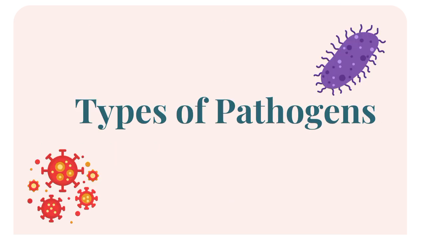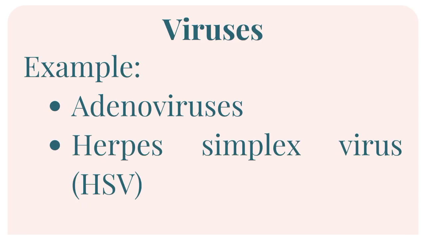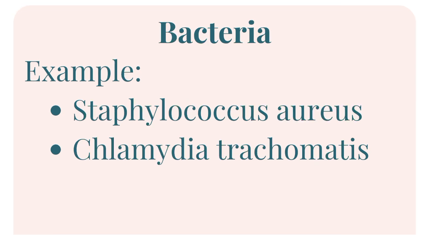Types of pathogens. The first one is viruses, and here are examples. The first one is adenoviruses, and the second one is herpes simplex virus or HSV. The next one is bacteria: Staphylococcus aureus and Chlamydia trachomatis, bacteria that are tiny living organisms. Some types can cause infections like bacterial conjunctivitis. Chlamydia trachomatis can also cause trachoma, a serious eye infection common in places with poor hygiene.